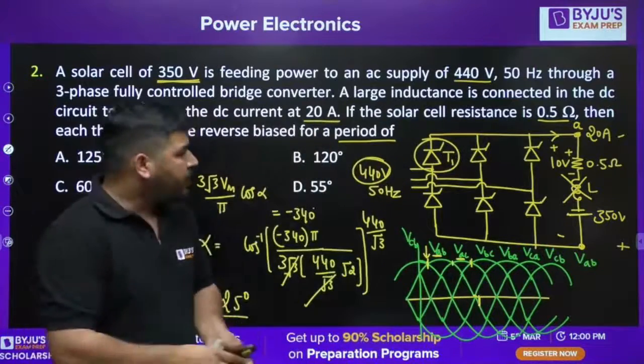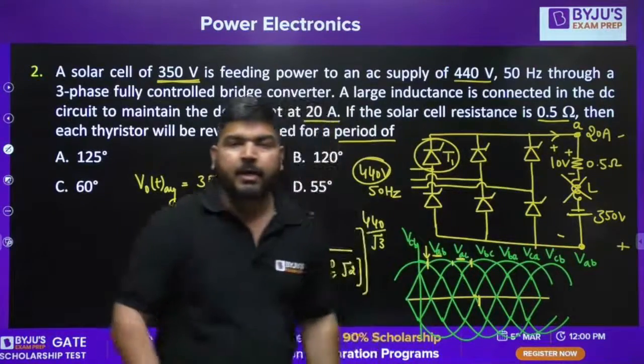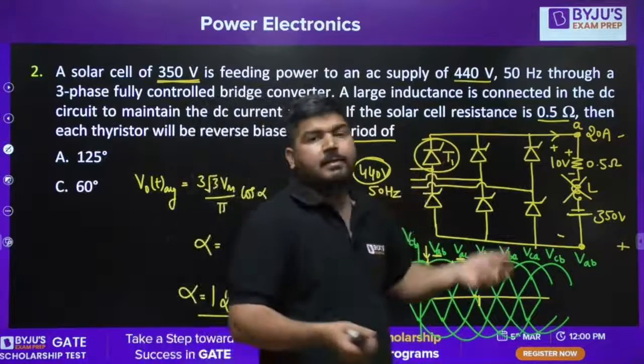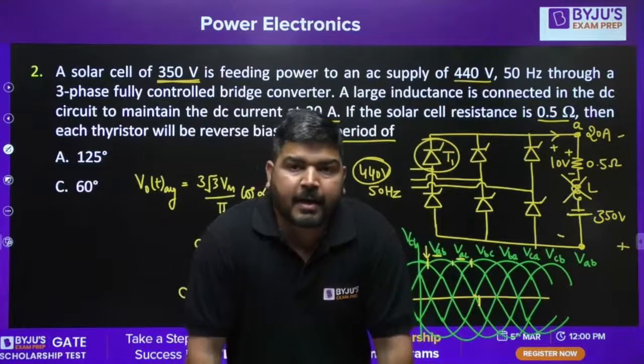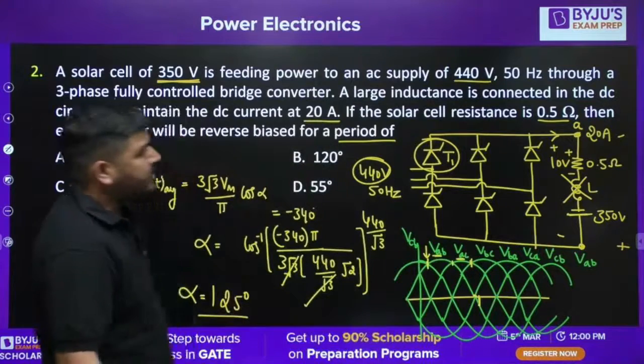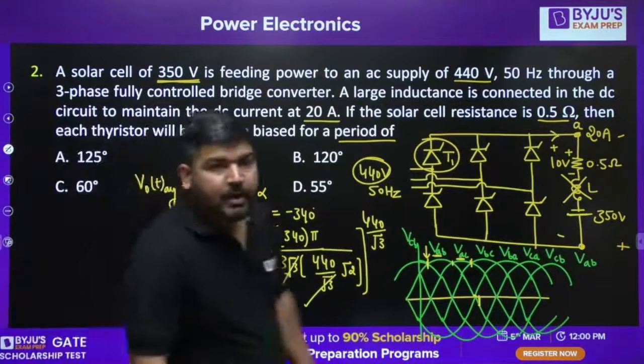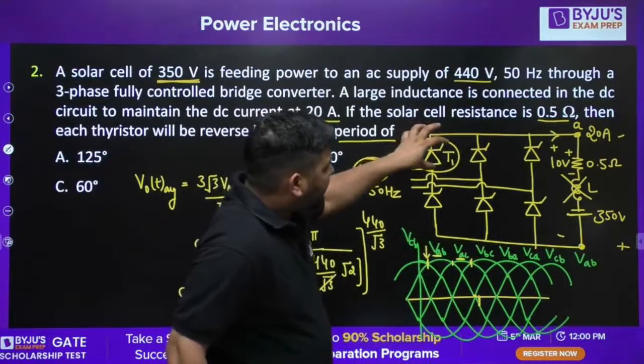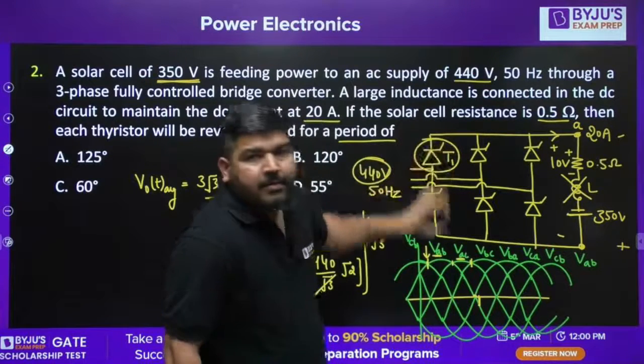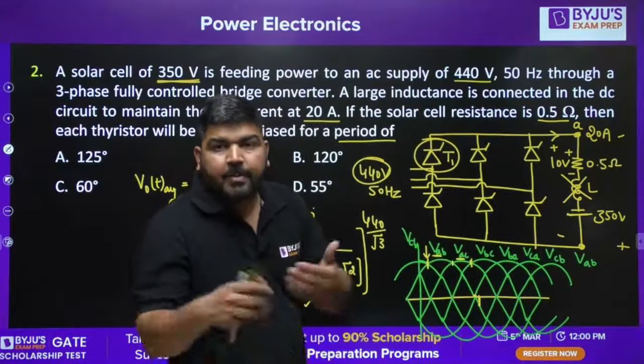We know that the conduction is continuous. In continuous conduction, if this thyristor is not conducting, some other thyristor must be conducting. It means you can say that it will be reverse biased for the remaining interval.